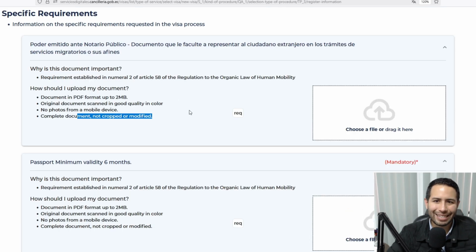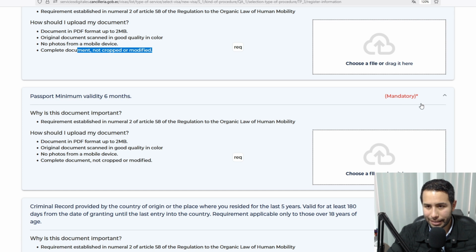So how do you know what exactly you have to upload? In the right section above the block where it shows choose a file or drag it here, you will have red letters or not. If you don't have the red letters, the document is not mandatory. But if you have the red letters showing mandatory, that means you must upload that document. For example, here you have passport minimum validity 6 months. Mandatory. And in this block, you have to upload the scan of that document.